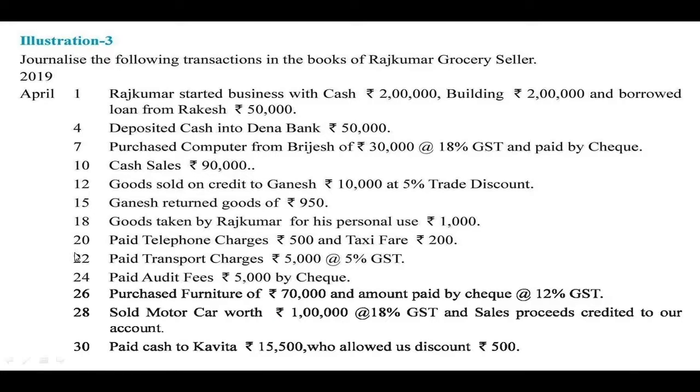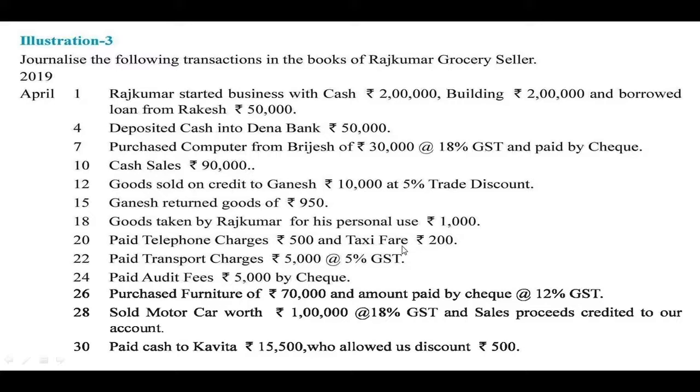20th April, paid telephone charges rupees 500 and taxi fare rupees 200. Now this is the payment made, so it is an expenditure and we have to debit expenses and losses account. Now two expenditures are paid, that is telephone charges and taxi fare. So we have to debit telephone charges account and also we have to debit taxi fare account.